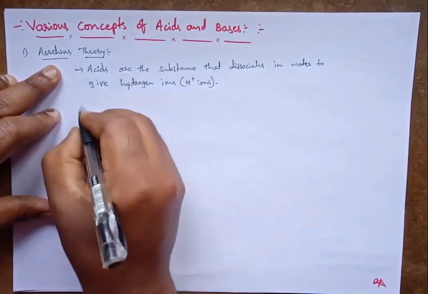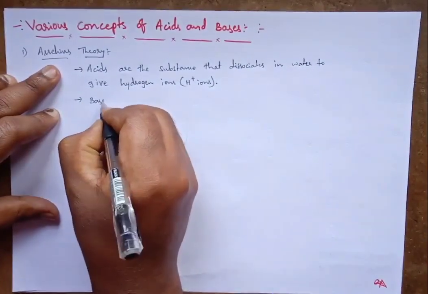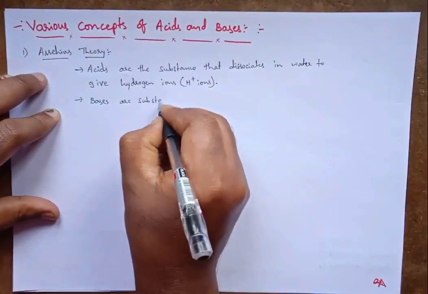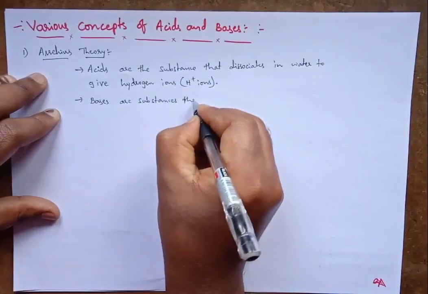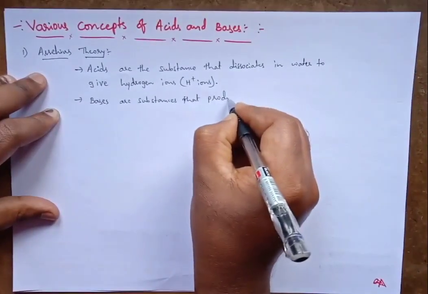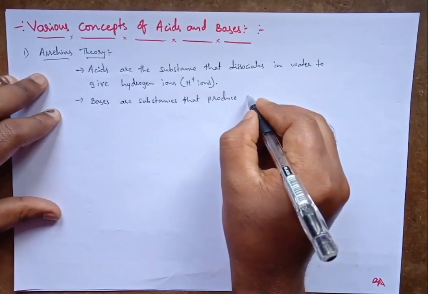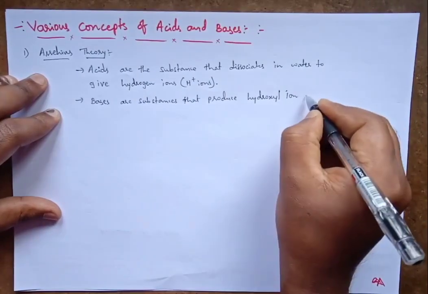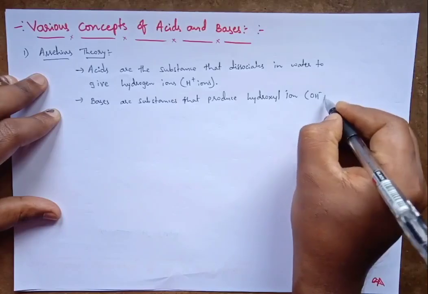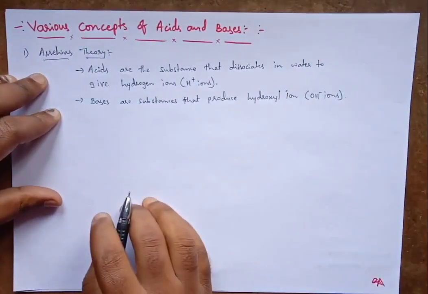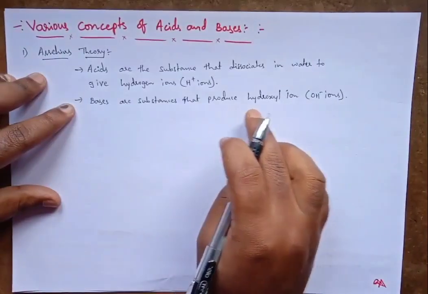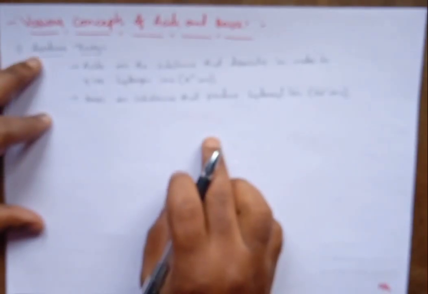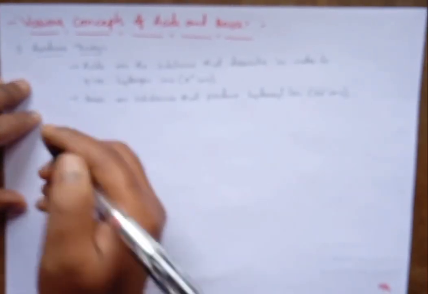Then coming to bases. Bases are the substances that produce hydroxyl ions, meaning OH minus ions. So bases are the substances that produce hydroxyl ions or OH minus ions. These are the definitions given by Arrhenius theory, and we will see the examples now.